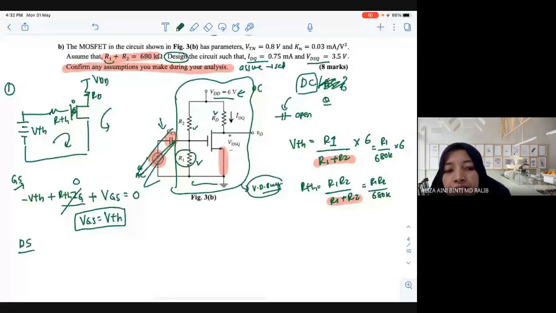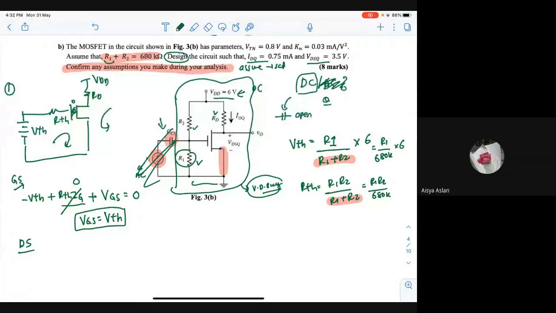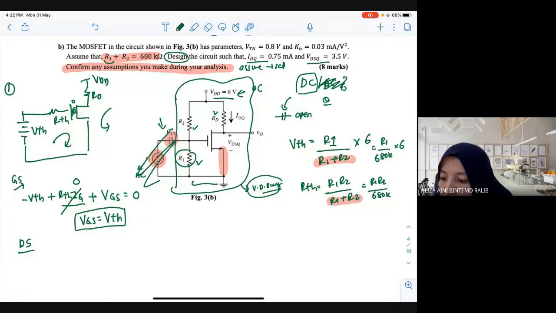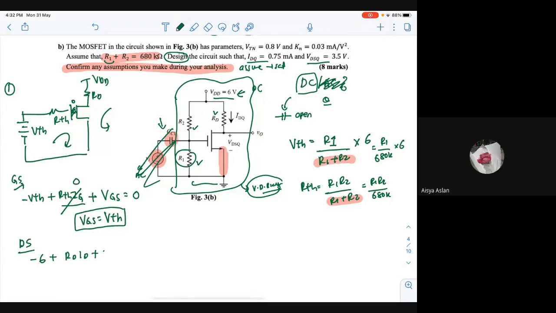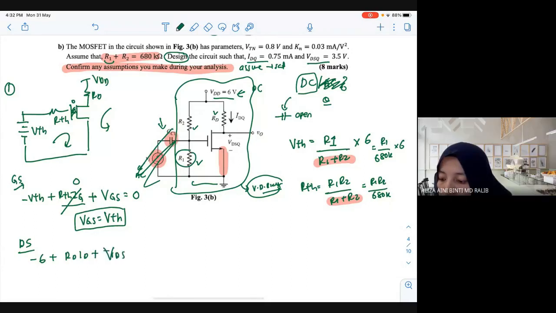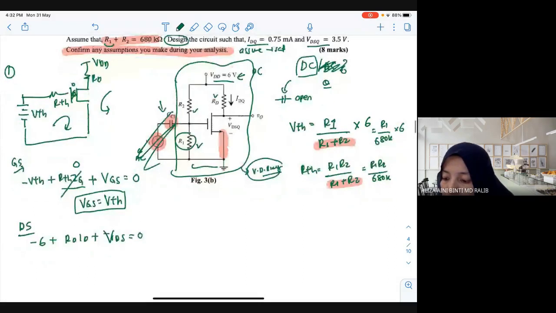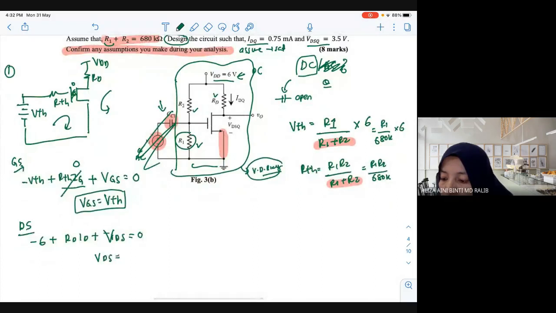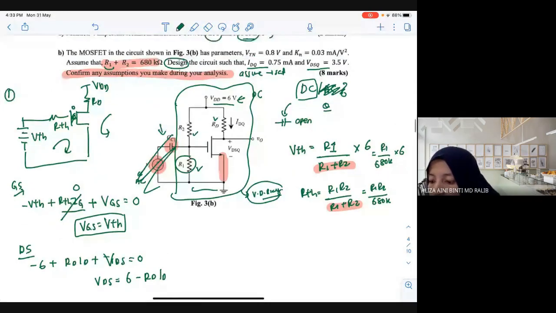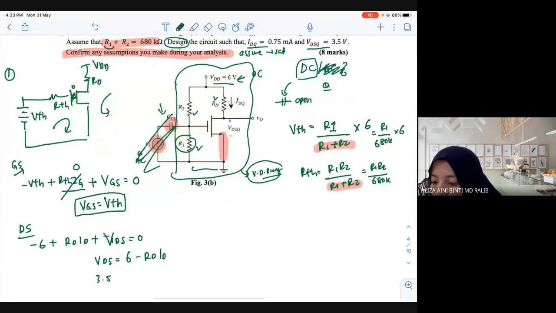It's already an hour. Any volunteer? Aisyah, can? Okay, DS loop, Aisyah. Starting from -6 plus RD ID plus VDS equals 0. Okay, correct. So then you can get VDS equal to 6 minus RD ID. But you know your VDS is 3.5.